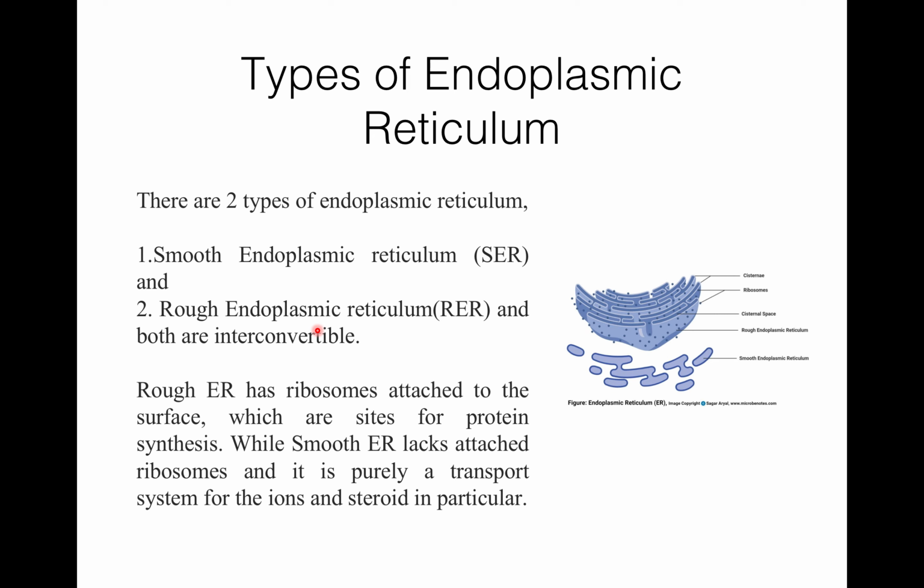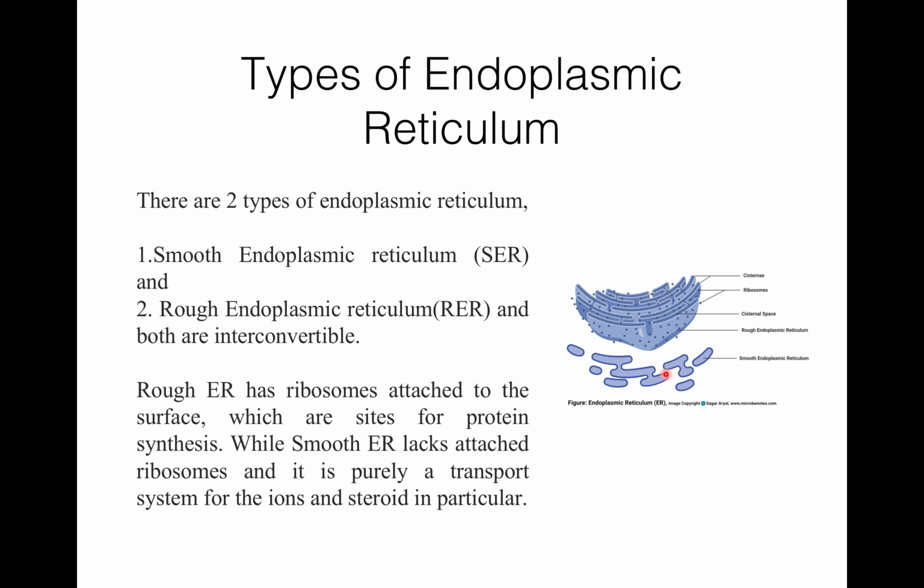Rough endoplasmic reticulum has ribosomes attached to the surface, and it is the site of protein synthesis. But smooth endoplasmic reticulum is without ribosomes. It lacks attached ribosomes, and it is purely a transport system for ions and steroids in particular.